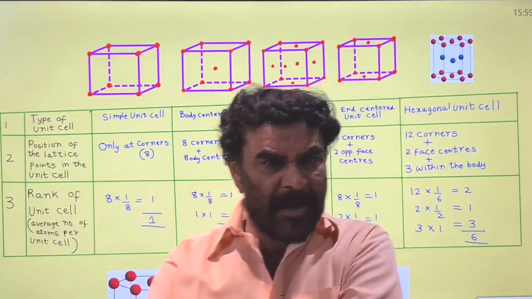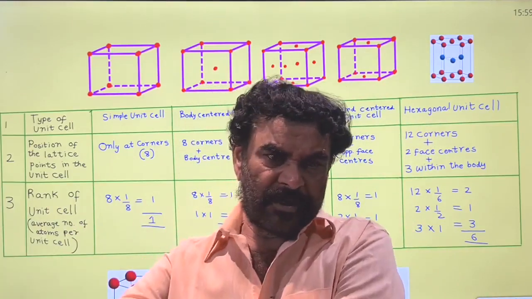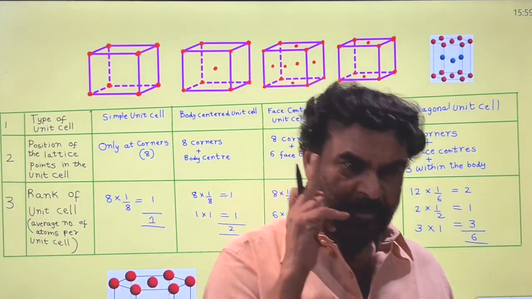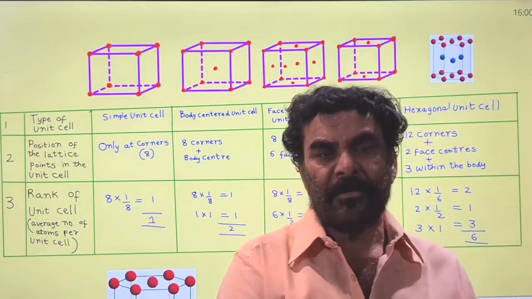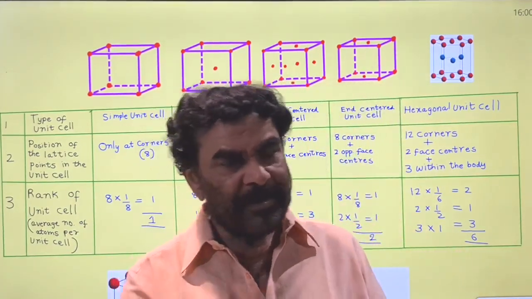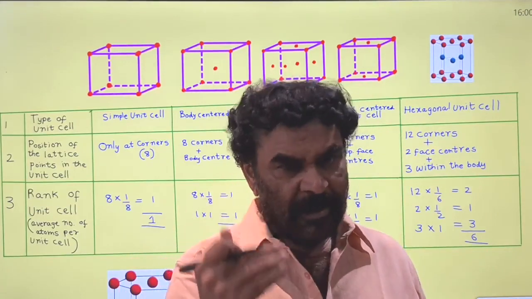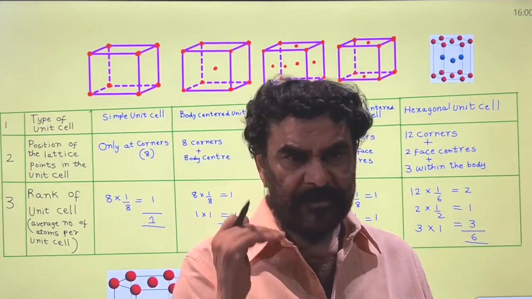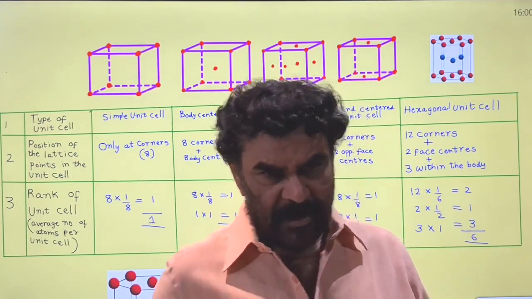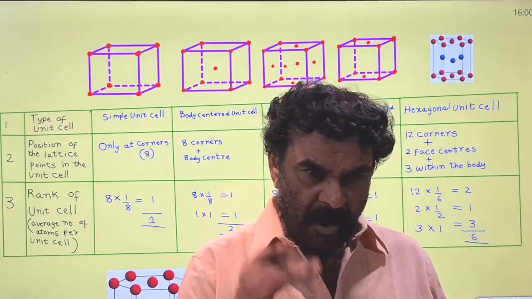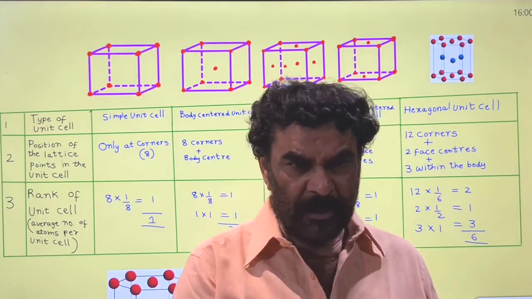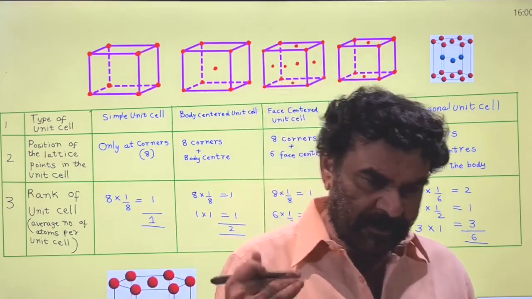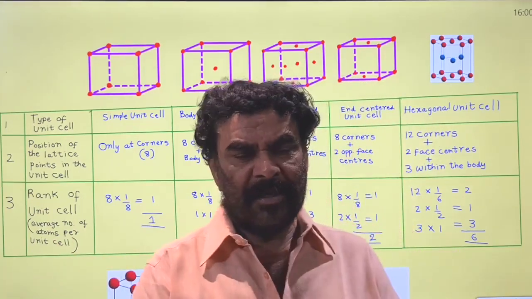Based on the cell parameters, they are classified into 7 types. That is cubic systems, and the other ones are orthorhombic, monoclinic, triclinic, hexagonal, and the last one is the rhombohedral.